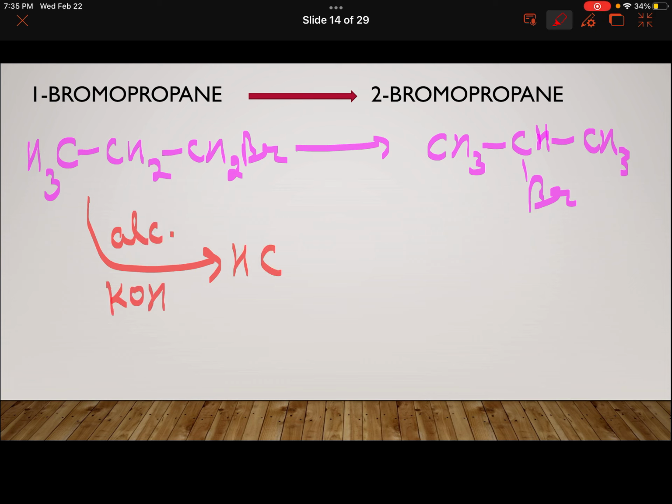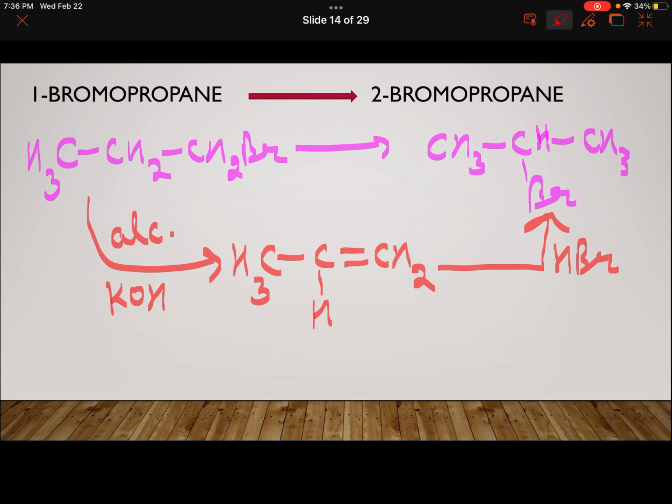It will give me CH3, CH, double bond CH2. And from here I have to get 2-bromopropane. So I will add HBr again. Negative part of the addendum goes to that carbon which has lesser number of hydrogens, and I got the product. Simple 2-step conversion.